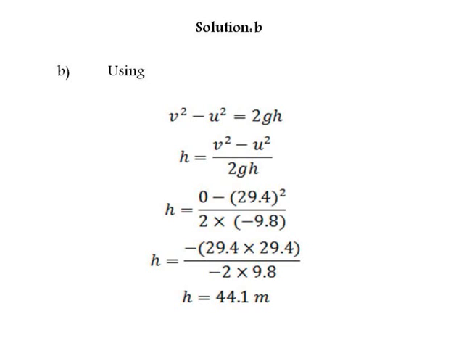Next question is to calculate the maximum height it reaches. For this we will use the second equation, v square minus u square equal to twice gh. As we know, at maximum height the final velocity will be 0. The value of initial velocity we get from question number 1. We know the value of acceleration due to gravity. So after substituting all the values, we get the maximum height it reaches, and it is 44.1 meters.